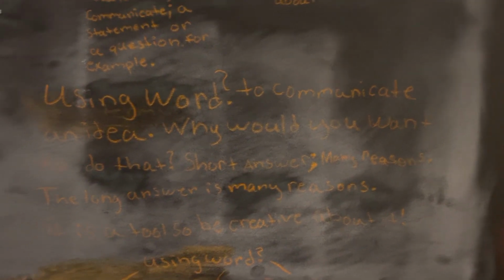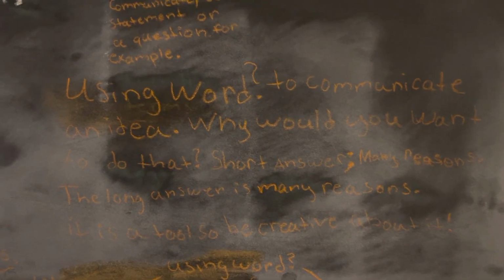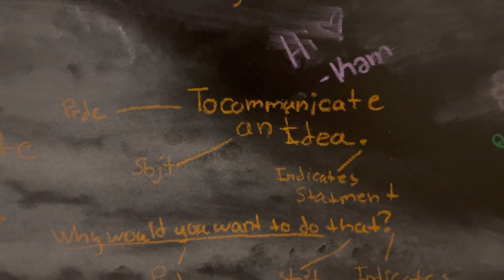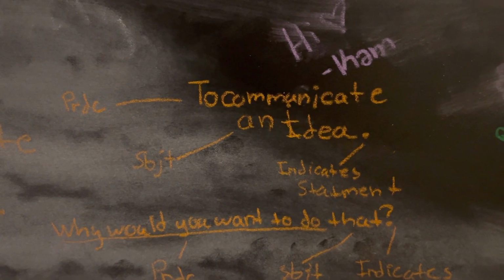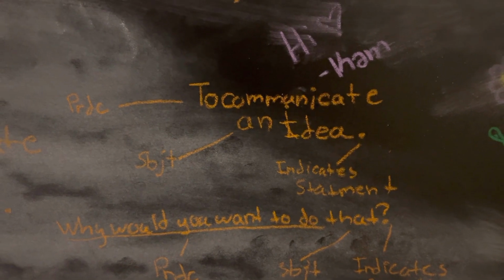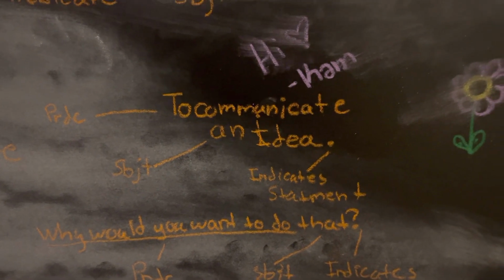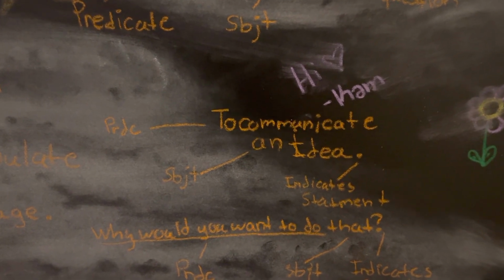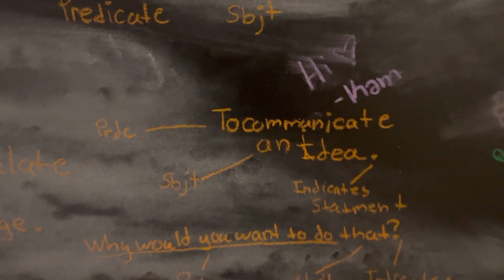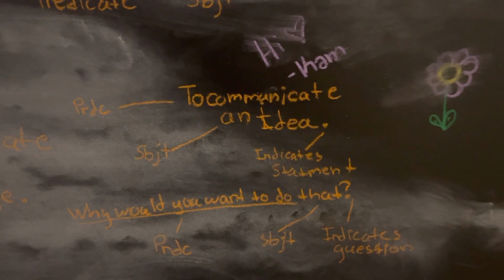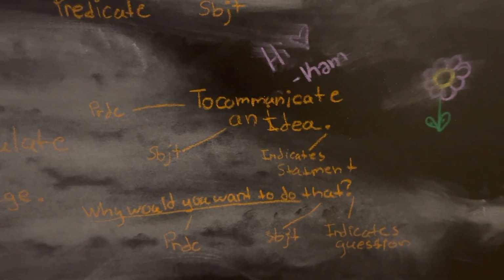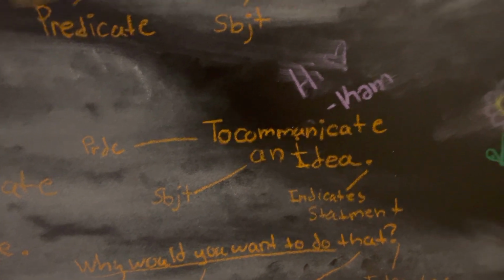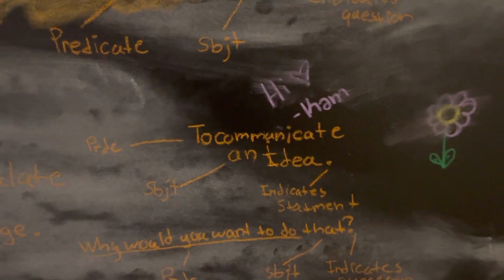Next sentence. To communicate an idea. The predicate, to communicate. Subject, an idea. The period indicates a statement. So let's break that down. To communicate. What is happening here? What would be the reason for an idea? Well, the reasoning in this sentence is to communicate.